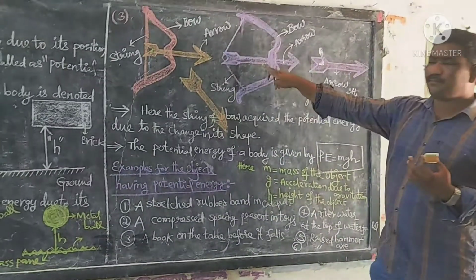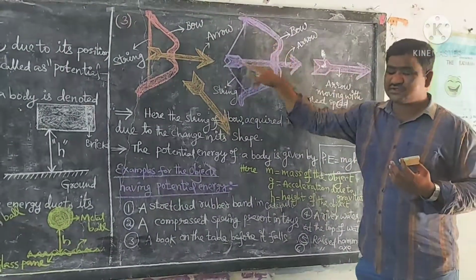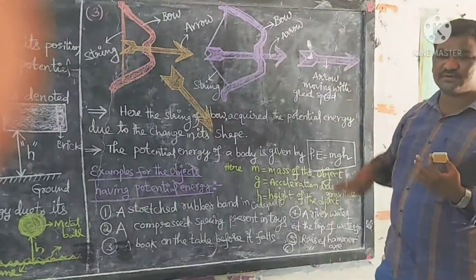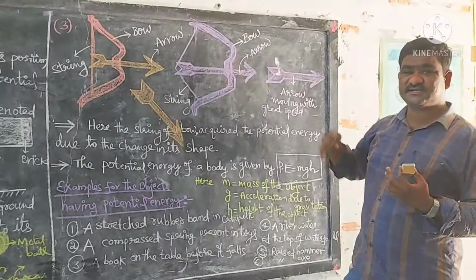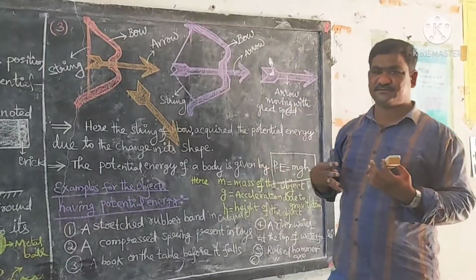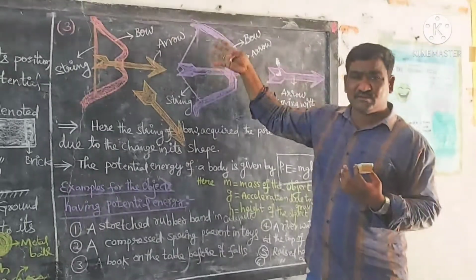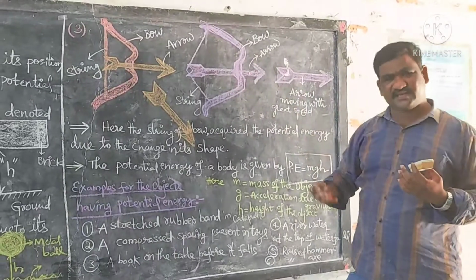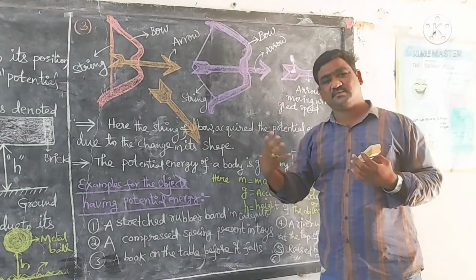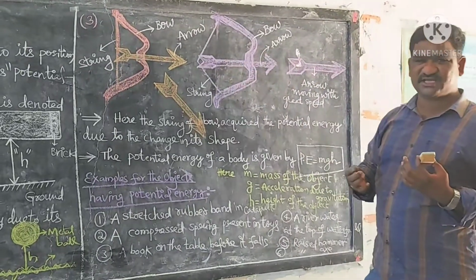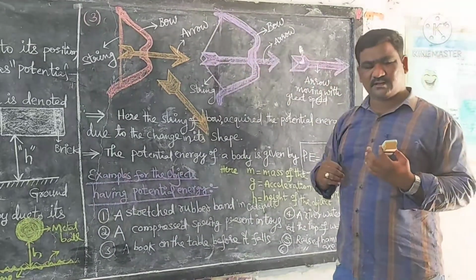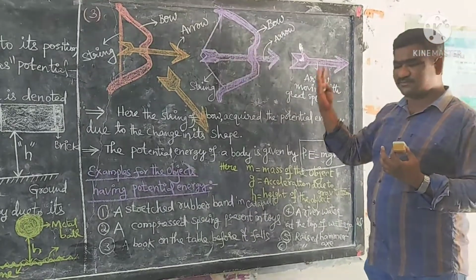But when you apply more force to stretch the string on the bow, there is a considerable change in its shape. So when you applied more force, you did more work to bring the change in the shape of the bow.